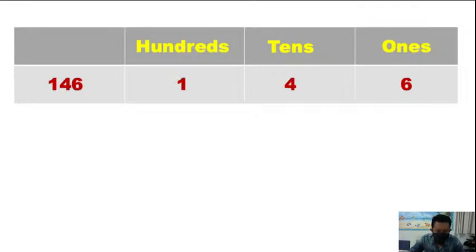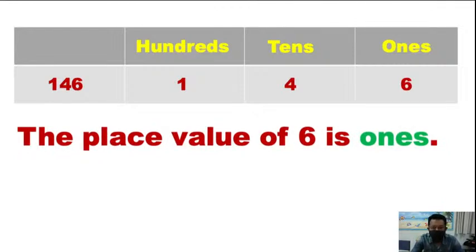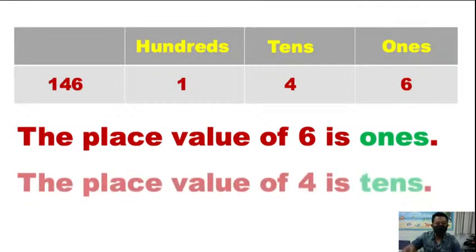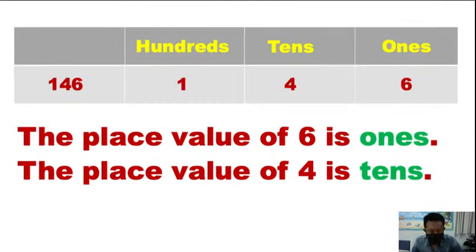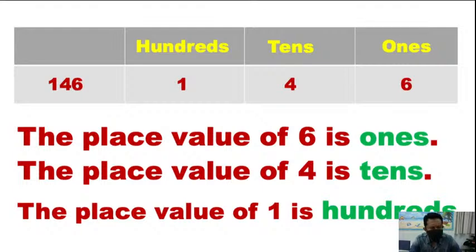So what is the place value? The place value of 6 is ones because 6 is in the ones column. Place value of 4 is tens. And the place value of 1 is hundreds. These are the place values.